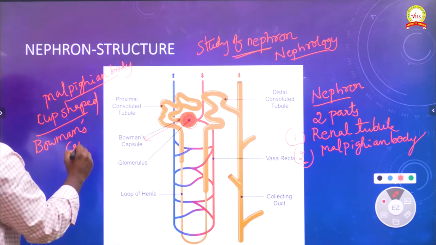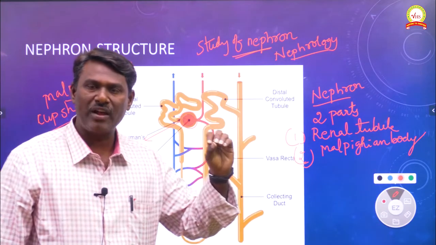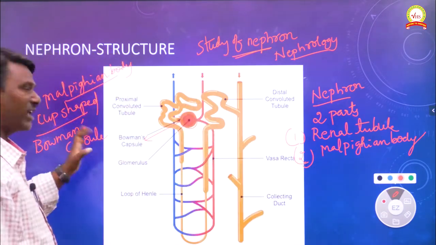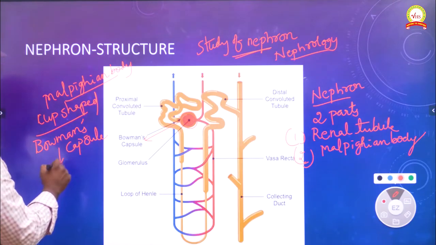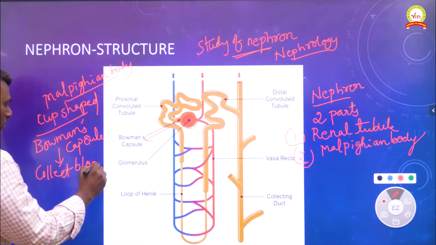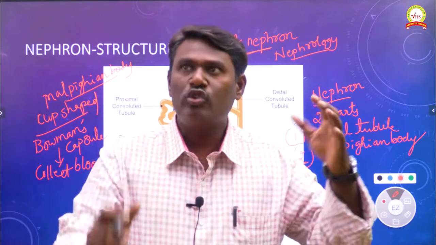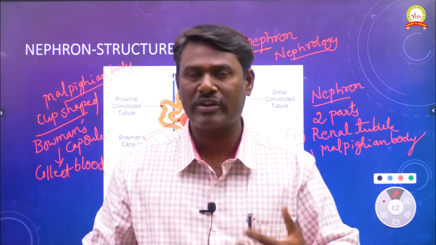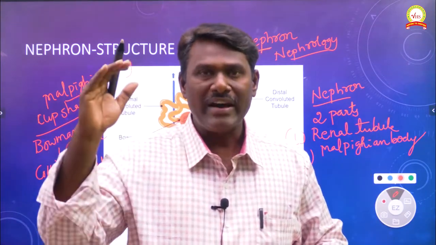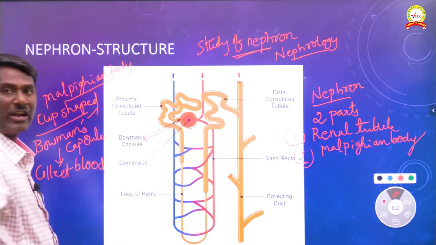The main function of Bowman's capsule is to collect blood. As I just told, blood is needed for ultrafiltration, and that blood is brought towards the kidney, towards the nephron, by the renal artery. The blood from the renal artery is collected by Bowman's capsule, which is a cup-shaped structure.